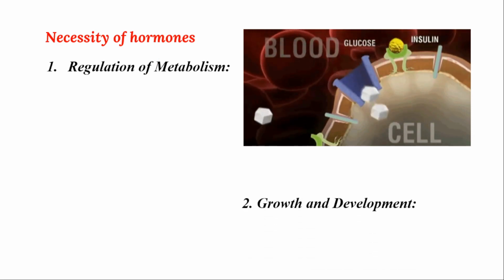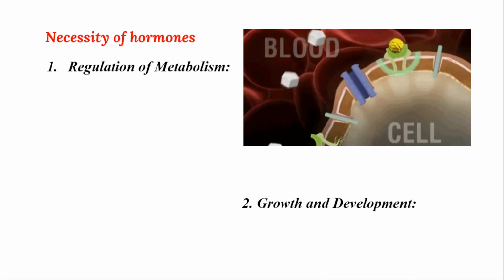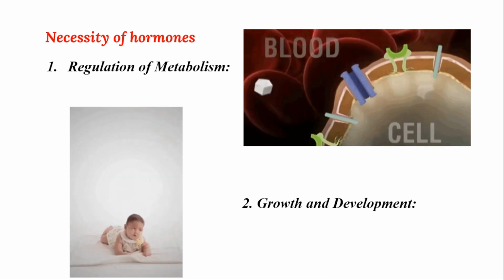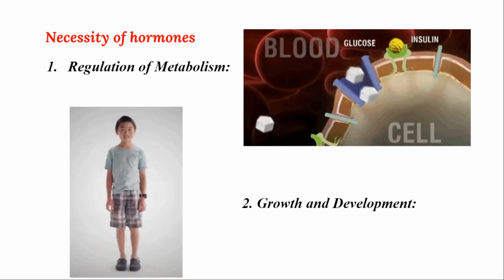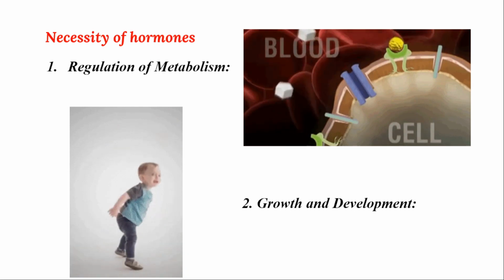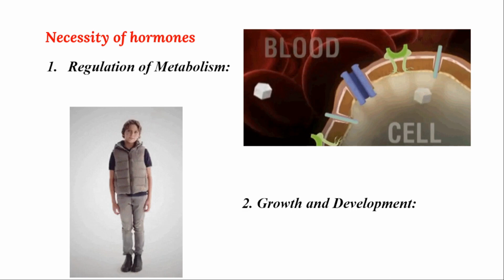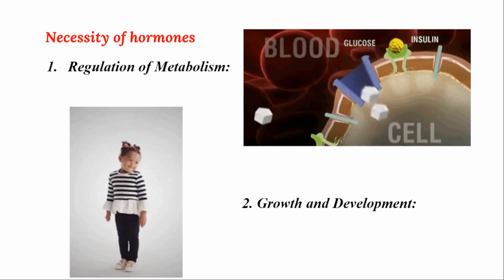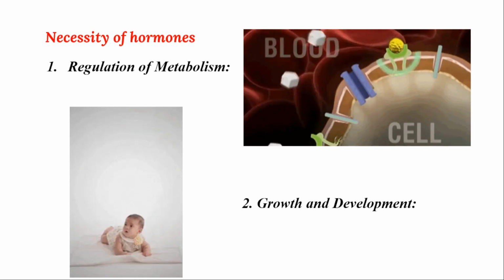And the second one is growth and development. Many hormones are there, and proper secretion of those hormones gives rise to proper growth in childhood as well as adolescence, right? Proper growth of the entire organ and body, and some hormones are necessary for reproduction also, for proper development of reproductive structures. So for growth and development, hormones are necessary.